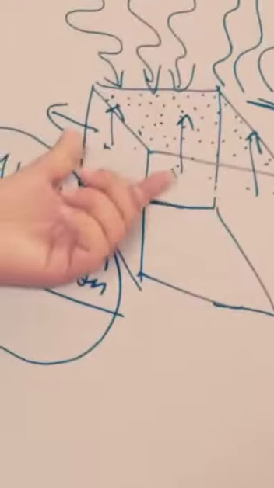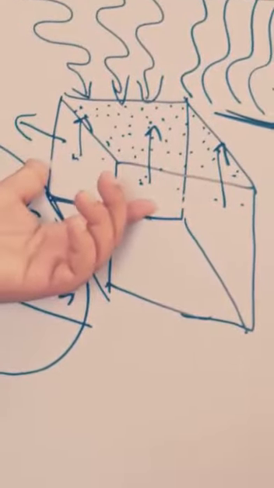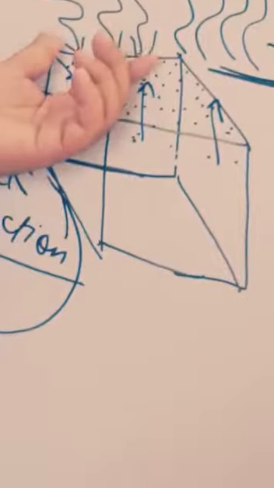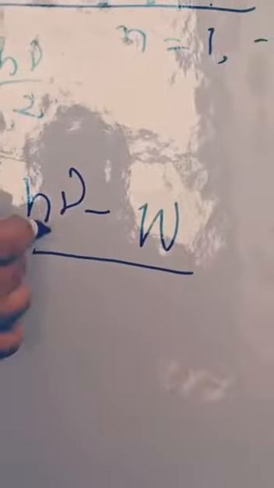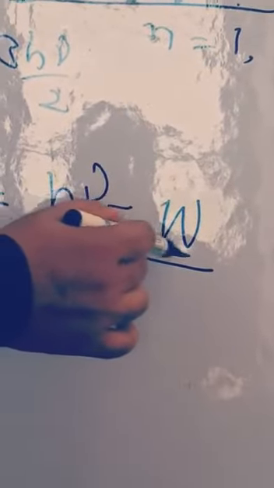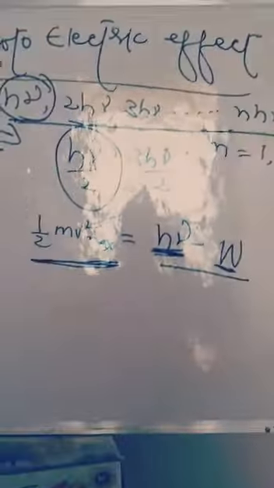The overall energy associated with the atom minus the work function will be the kinetic energy acquired by the ejected electrons.